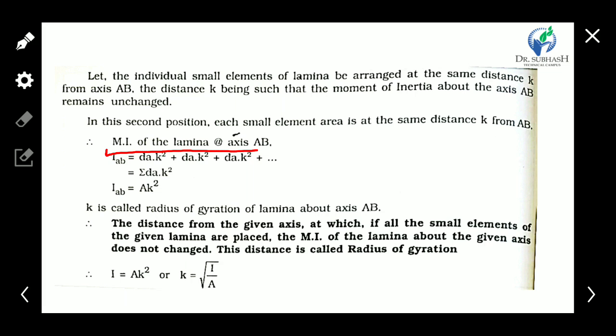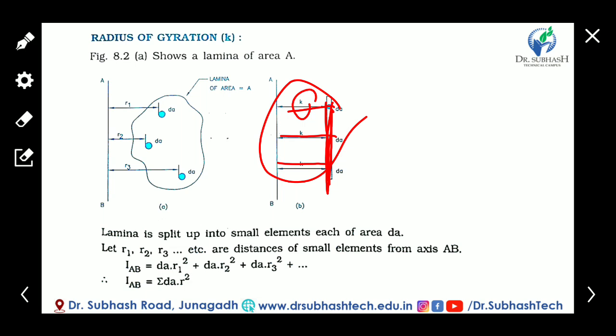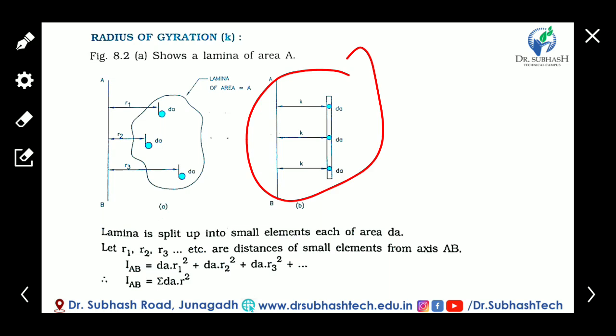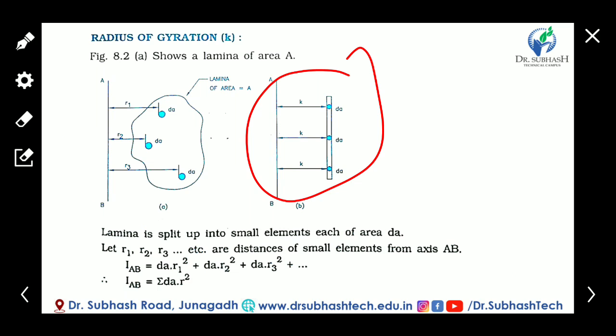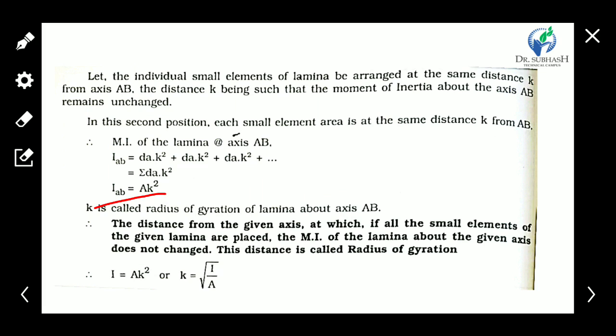Moment of inertia of lamina about axis AB. Okay, so I_AB is equal to, for the second condition, summation of dA into k square. Summation of dA is capital A, so I_AB is equal to A k square, and here I_AB is equal to A r square. So for the second consideration, k is called the radius of gyration of lamina about axis AB.